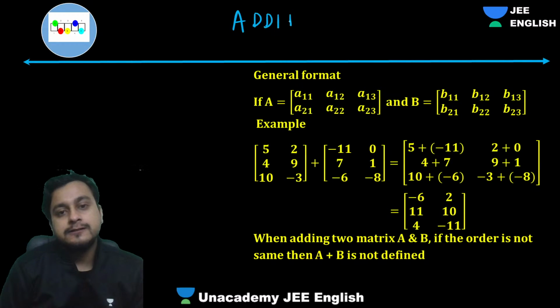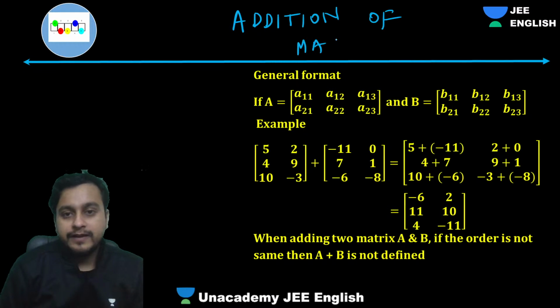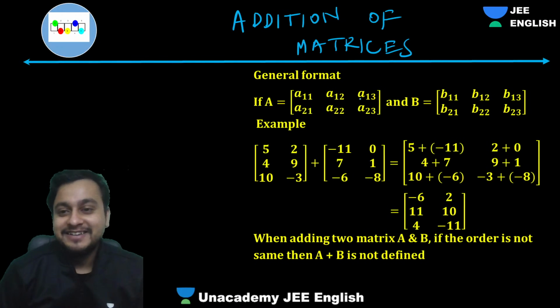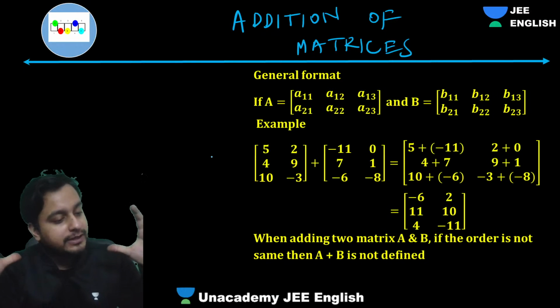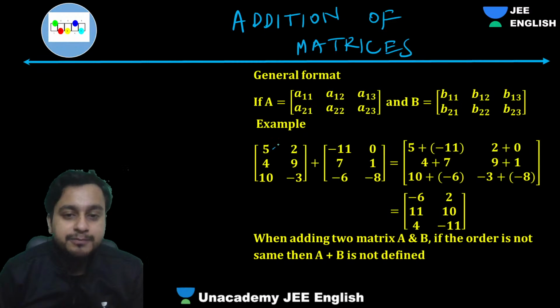Addition. Very simple, guys. This should have been in the 9th or 10th standard, right? See, guys, what we'll do is we'll add corresponding terms, same as the equal things. What we used to do when we equated two things, we used to equate corresponding elements. When we are adding, we'll add corresponding elements.